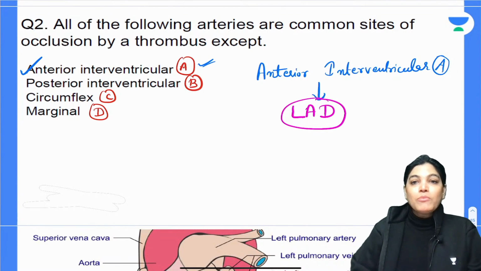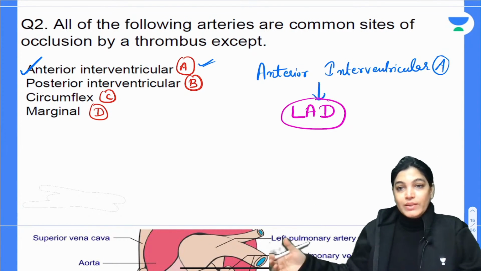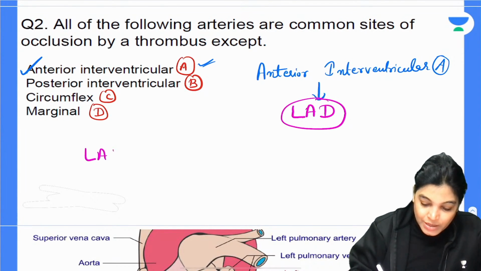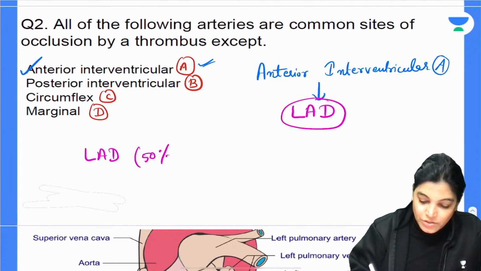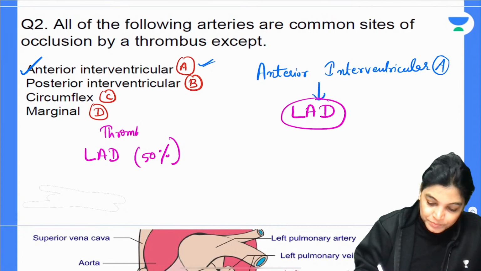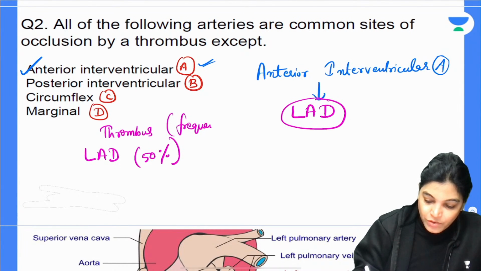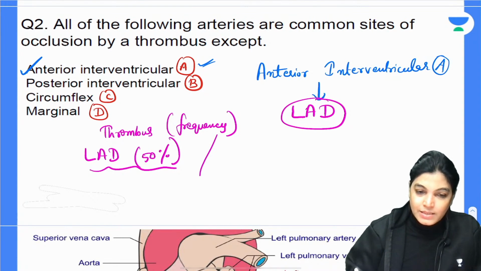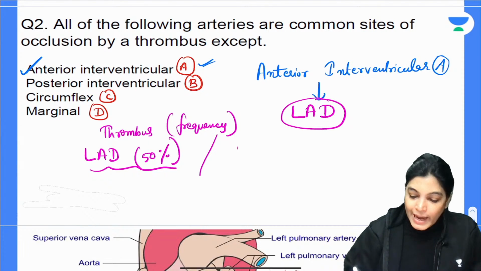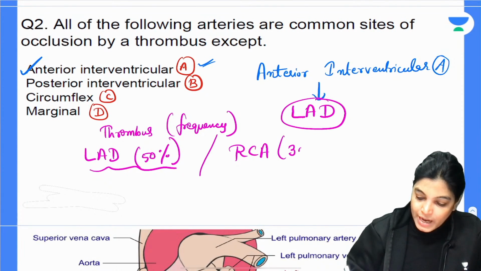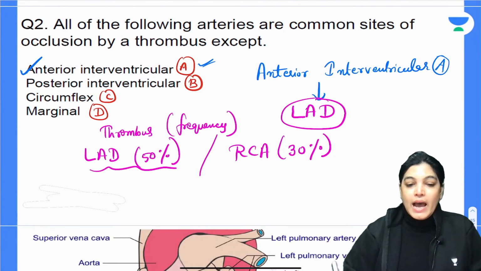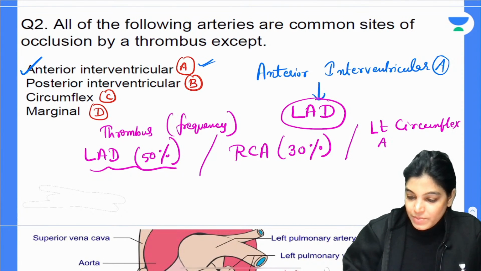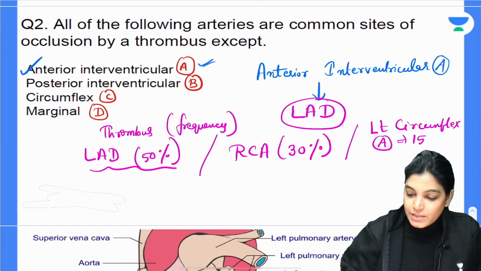Okay. So when we talk about thrombus formation, we go sequence wise. The most common artery to be involved in case of thrombus formation is the LAD artery. In case of LAD artery, 50% is the chance of thrombus formation. I am talking about the frequency of thrombus formation. Next is the right coronary artery, RCA, which is involved in 30% of the cases. And the left circumflex artery, which is a branch of the left coronary artery, has 15% involvement.